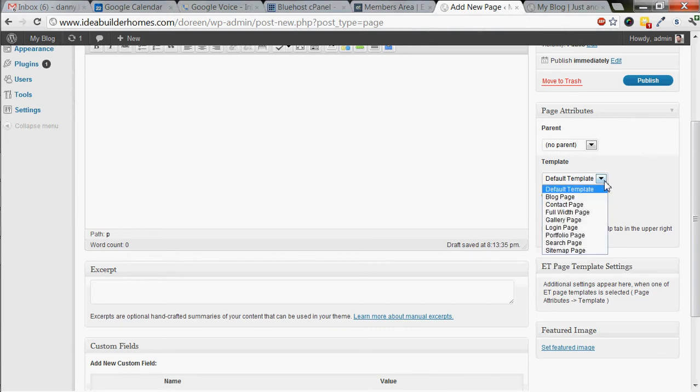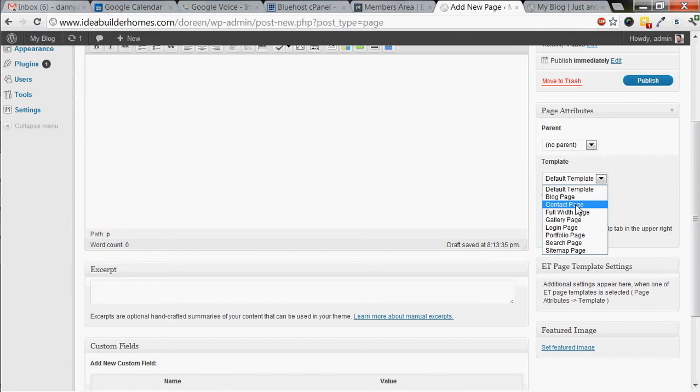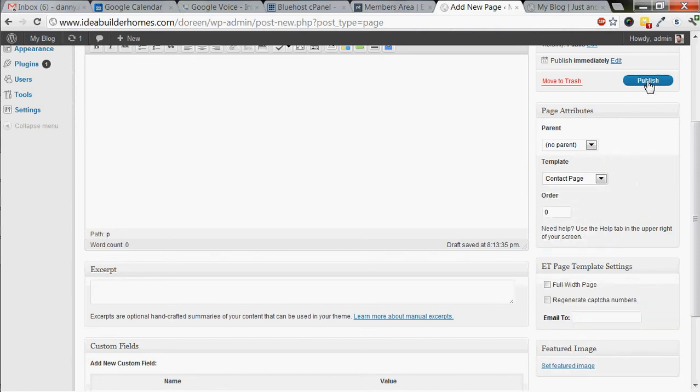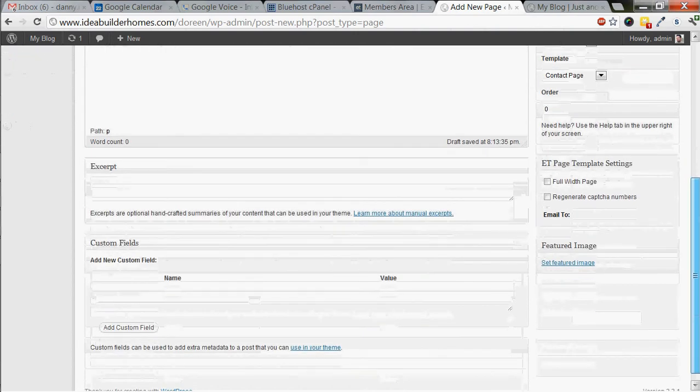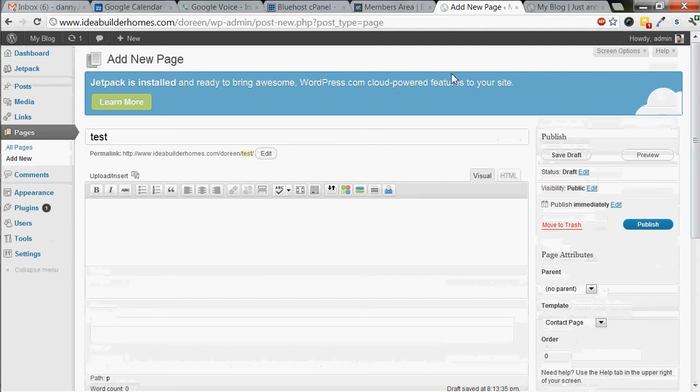The best way to do it is just choose one and save it, and then go and actually view that page to see if it looks the way you want it to. But if it doesn't, then just click on another one and then publish it from here, and then you can view the page again to see if that's the actual template you want to use for it. There's nothing else to that right now.